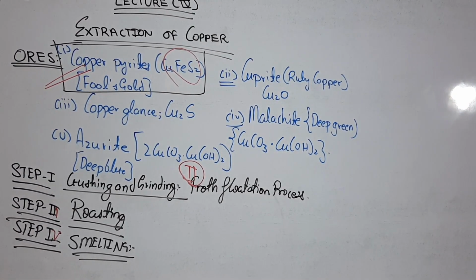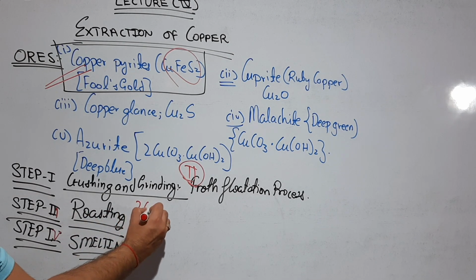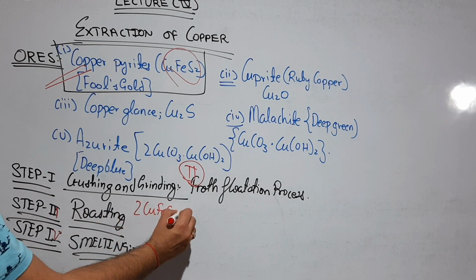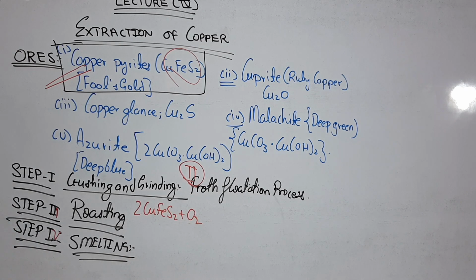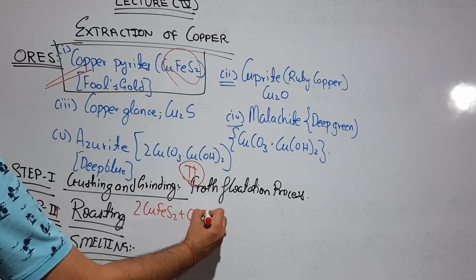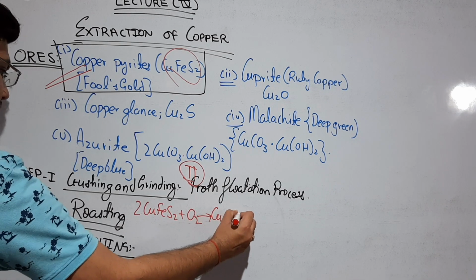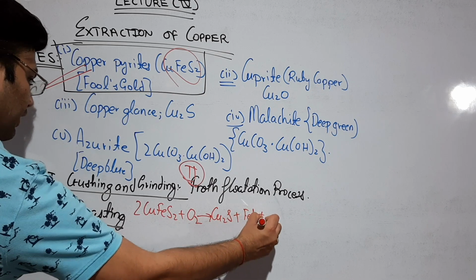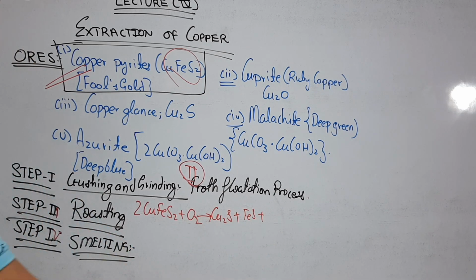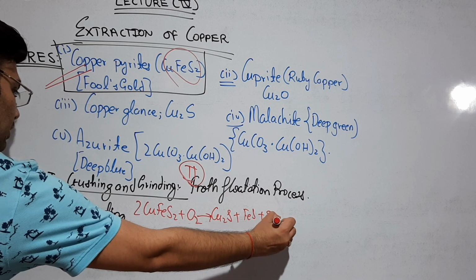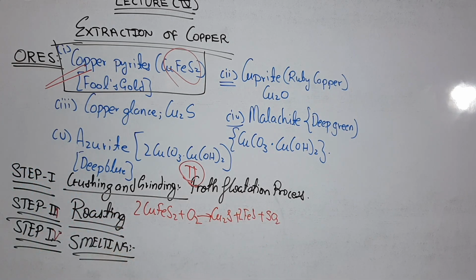So the reaction, if we write it: CuFeS2 + O2 gives Cu2S + FeS + SO2. Now the FeS which you are getting here is partially oxidized to ferrous oxide.